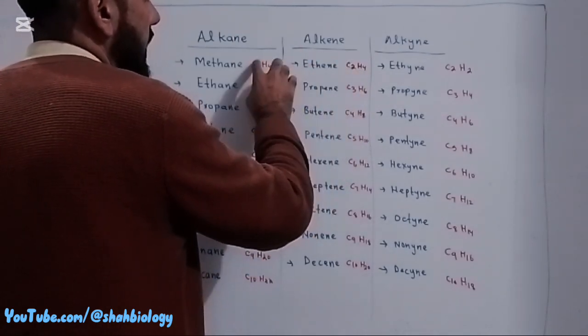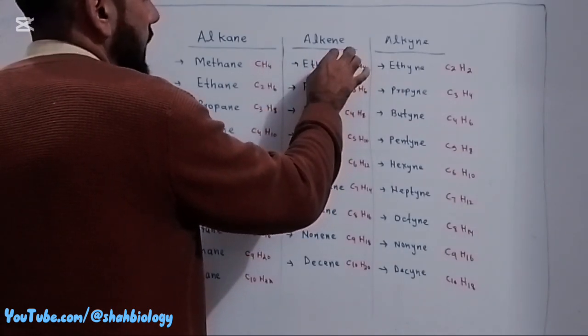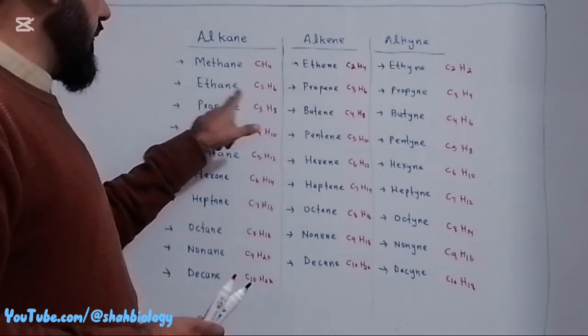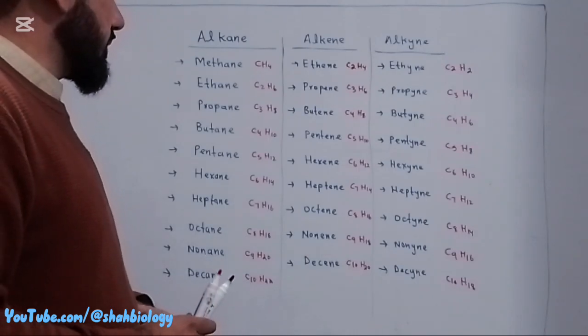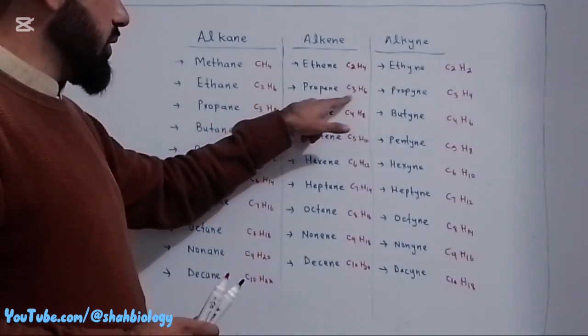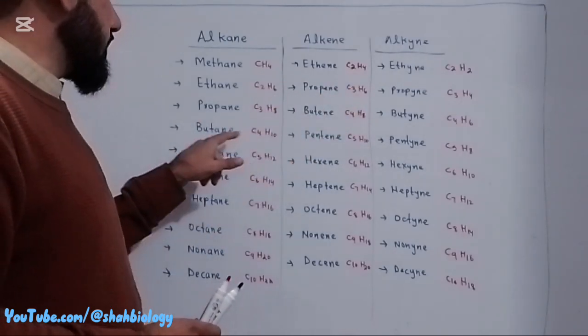So minus two hydrogen atoms are always present in alkenes. In ethane C2H6, while in ethene C2H4. In propane H8, while in propene H6, lacking two hydrogen atoms.